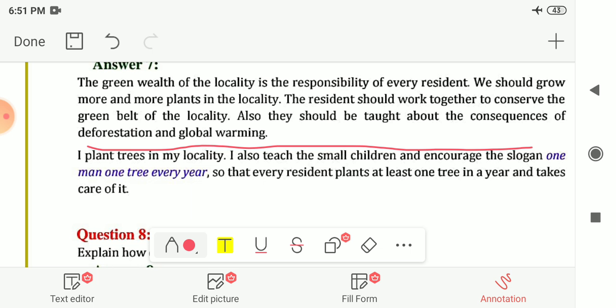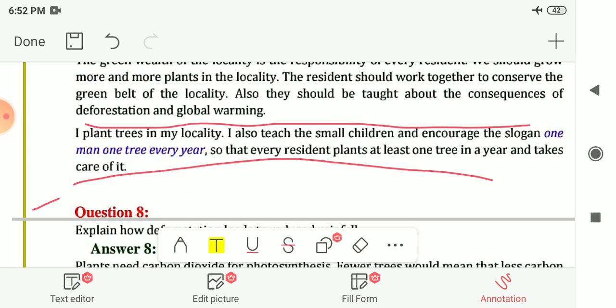The residents should work together to conserve the green belt or green wealth of the locality. Also, they should be taught about the consequences of deforestation and global warming. We have to explain to them what the consequences of deforestation and global warming are. And I plant trees in my locality, and I also teach the small children and encourage them with the slogan "One man, one tree" every year, so that every resident plants at least one tree in a year and takes care of it.